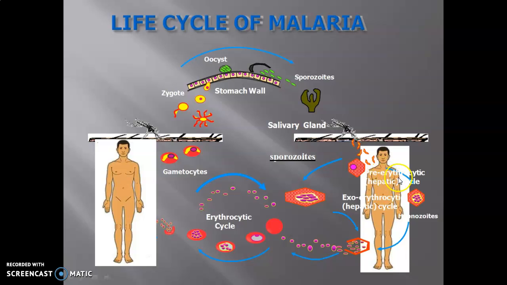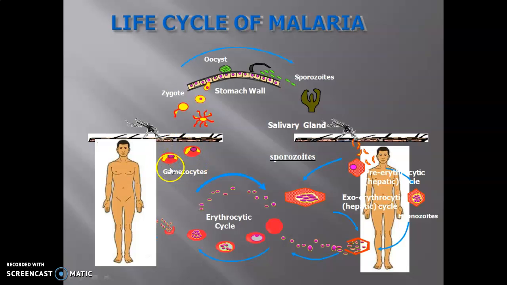After entry of this sporozoite into the bloodstream of the human being, it travels in the bloodstream, then it comes towards the liver of the human being, then from liver to RBCs, then in the RBCs it again completes its asexual reproduction, then again with the bite of the mosquito, this